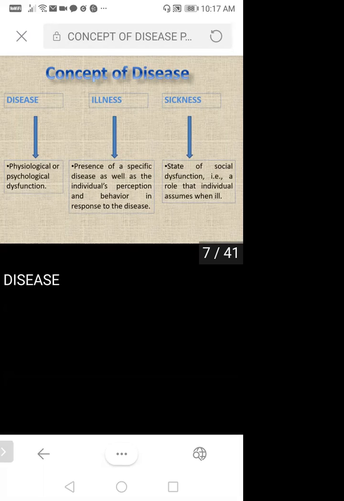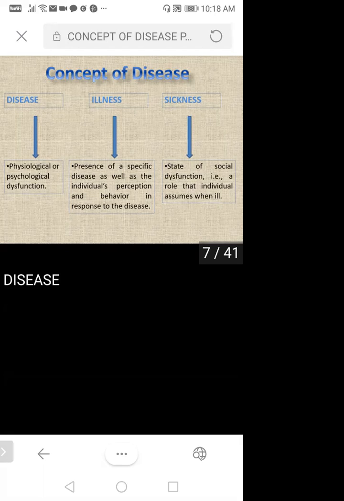Okay, so this was the concept of a disease. Apart from that, I'll share some book PDFs with you. In those, they have given the causation of disease and all, so that will be covered in this unit only.